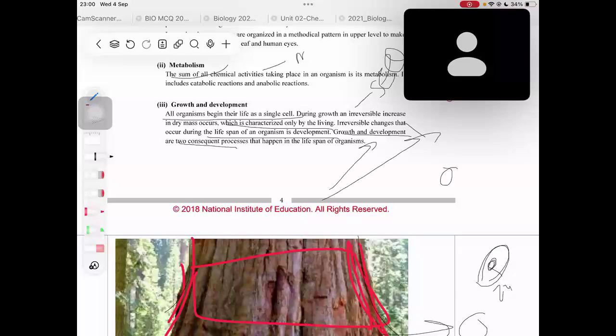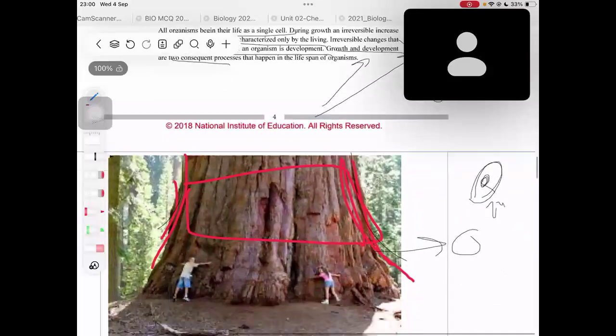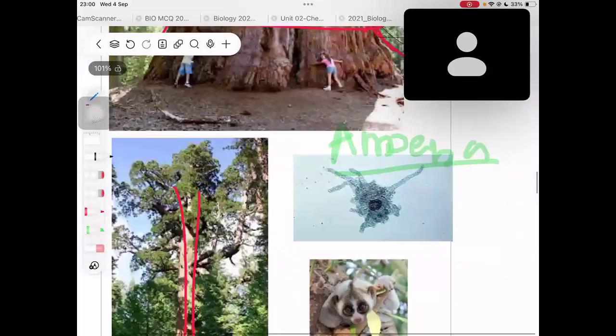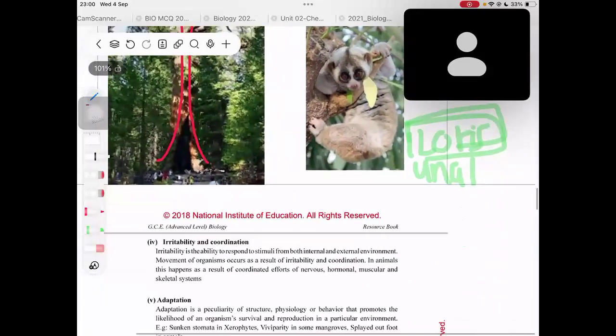For example, our behavioral changes are also part of our development. We can't call the behavioral changes an increase in dry mass, right? So they are categorized into the development area, okay? So growth and development are two consequent processes, happening along with each other, right?